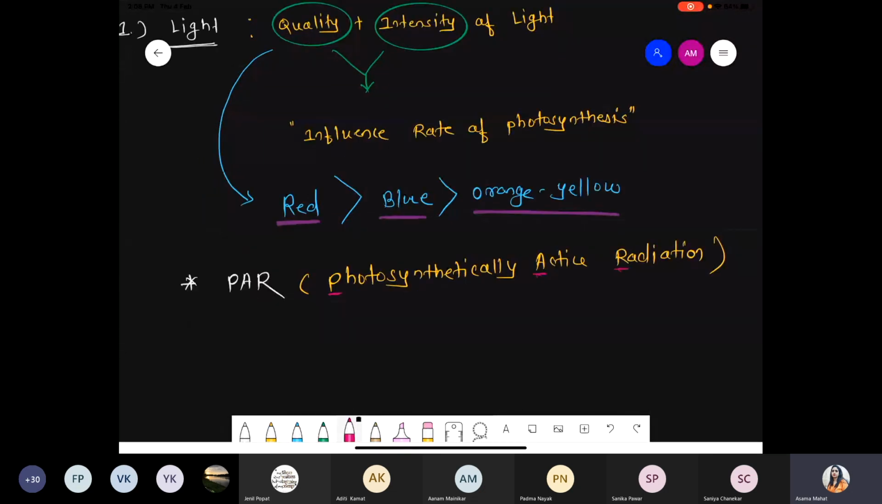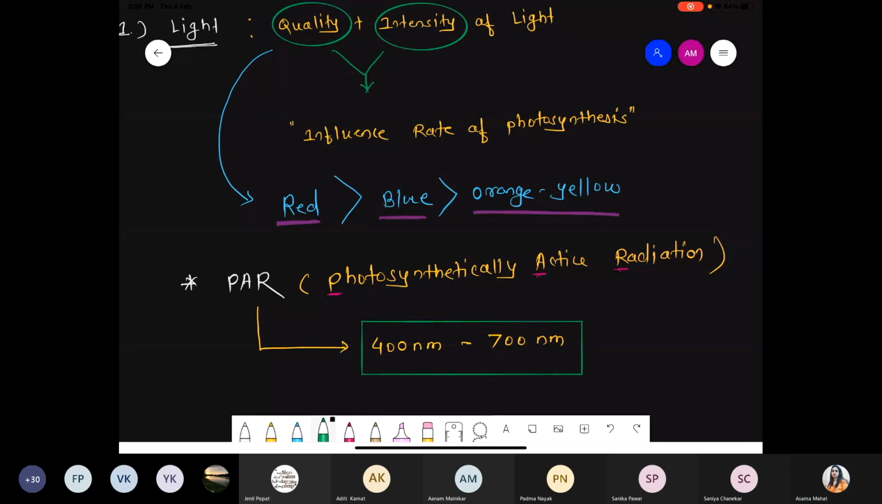According to PAR, whatever we are talking about the range, because we are talking about the intensity, 400 nanometer to 700 nanometer is exactly the range for the sunlight where the photosynthesis process can occur, because it should have the specific range. More than 700, that time also the rate of photosynthesis declines. Less than 400 also.